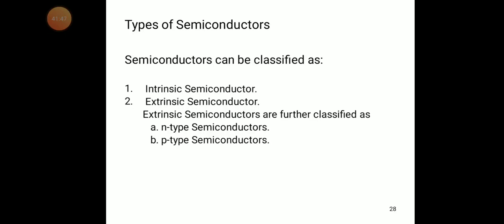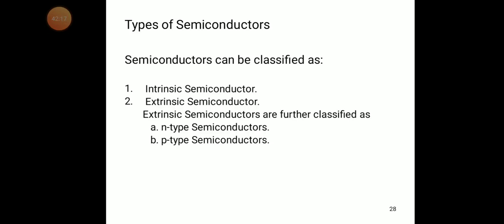If we add different impurities, that type of semiconductor is called an extrinsic semiconductor. The meaning of extrinsic is that if you add impurities to the semiconductor, it is called an extrinsic semiconductor.